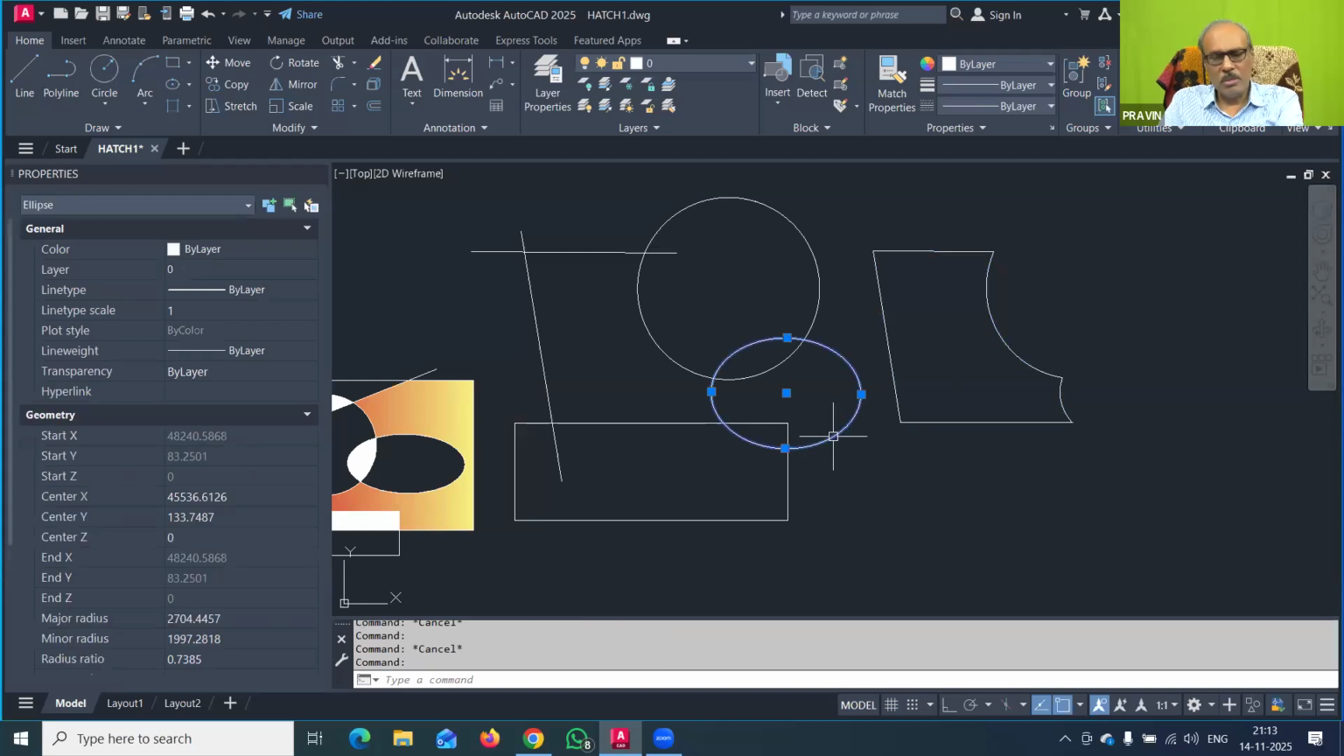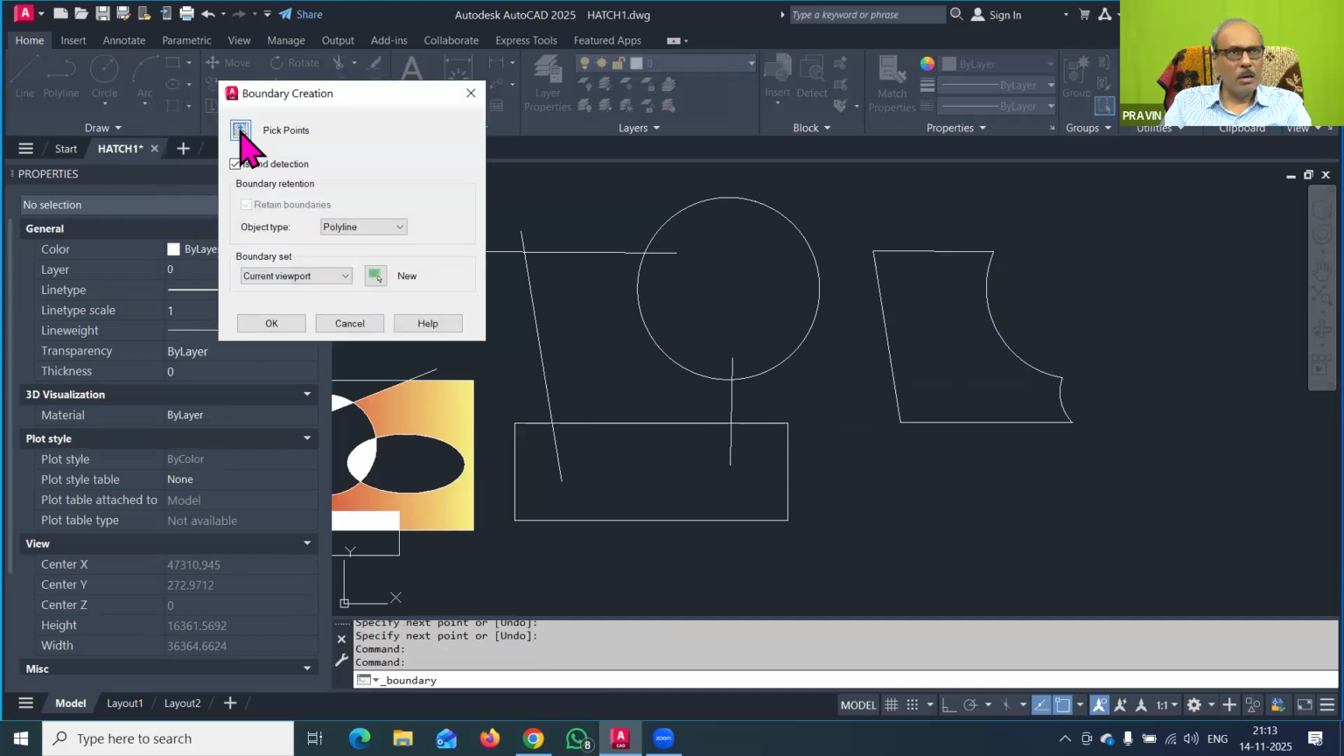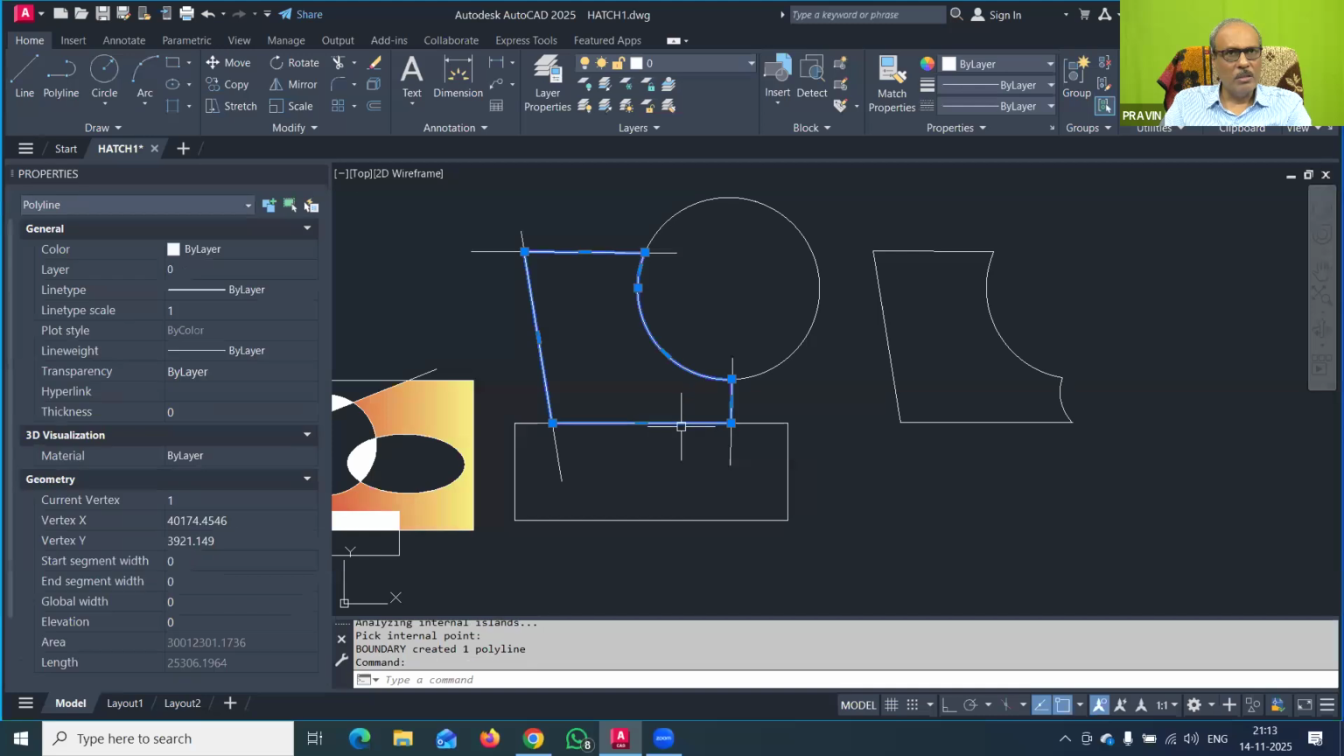Now I will make some changes. I will delete this ellipse, and I will add one line here. And now we will try the boundary command. You go here, click on the boundary command, click on pick point, click here and press enter. That's all. The steps are very simple. At this moment, you can see that a boundary is created. So there is a difference. Here is the same boundary I have created, and I will move this boundary here separately.